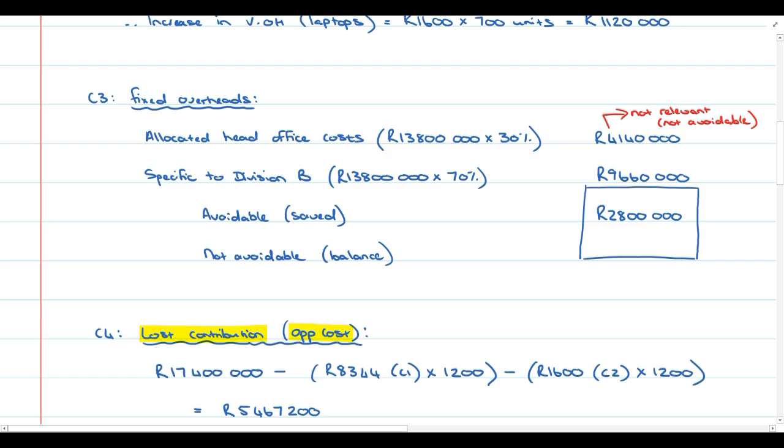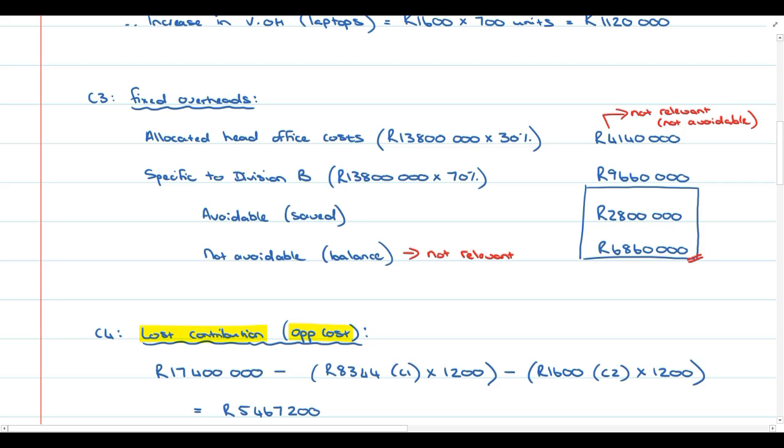So just calculate what the balance is. It's 6,860,000 rand. So the balance here that's not avoidable, because it's not avoidable, it's also not going to be relevant. Because regardless of whether they produce the desktop computers or not, they are still going to incur this cost over here.